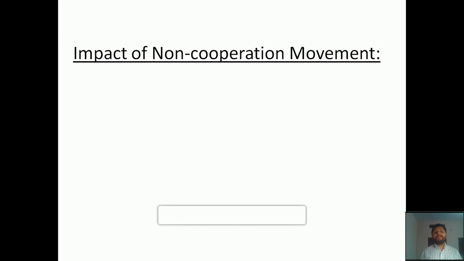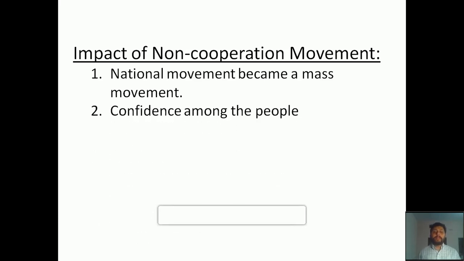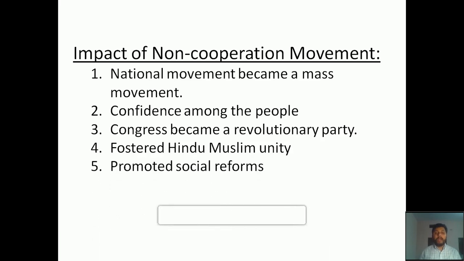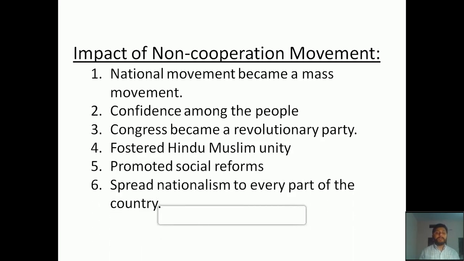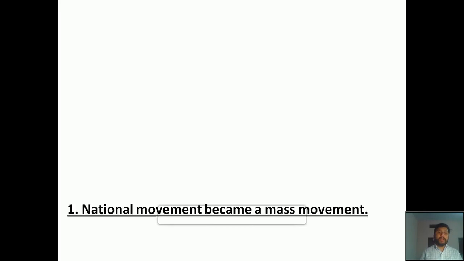When we discuss the impact, they are mainly 7 in number. First one, national movement became a mass movement. Second, confidence among the people. Third one, Congress became a revolutionary party. Fourth one, fostered Hindu-Muslim unity. Fifth one, promoted social reforms. Sixth one, spread nationalism to every part of the country. And the last one, it popularized the cult of Swaraj. So these are the main different impacts of the non-cooperation movement. Let's see these points in detail, each one in detail.